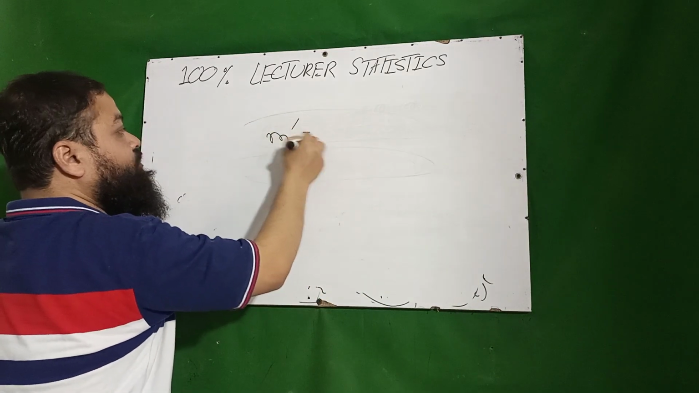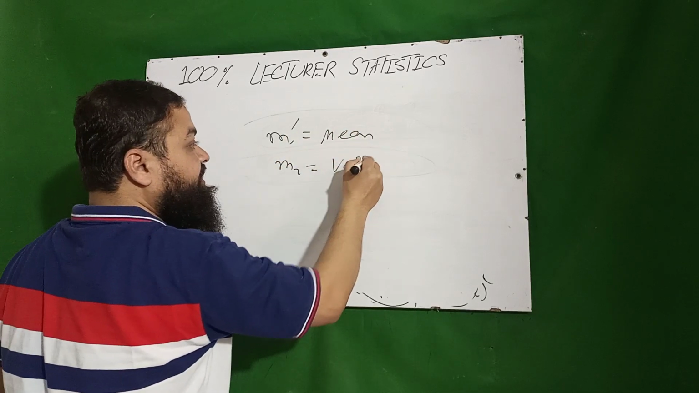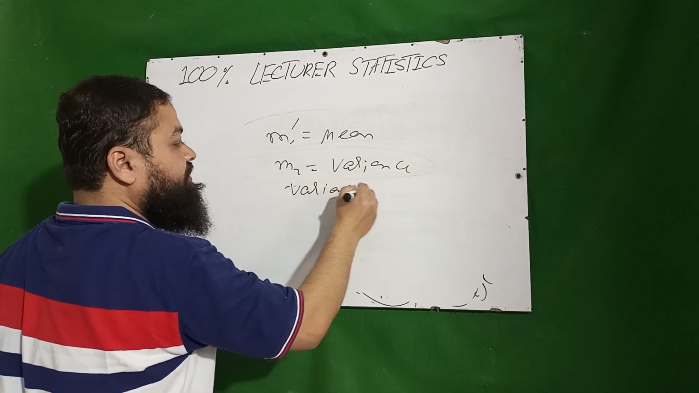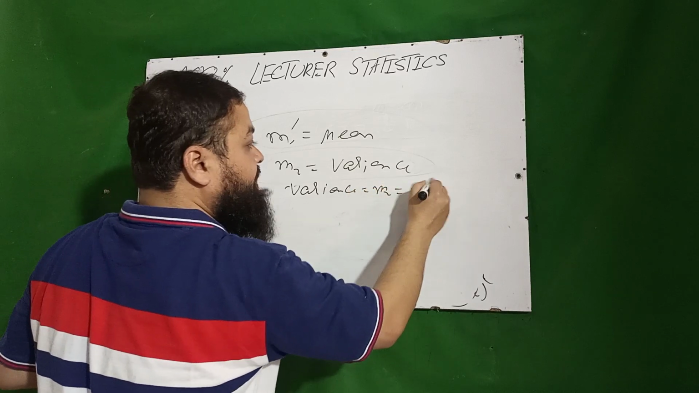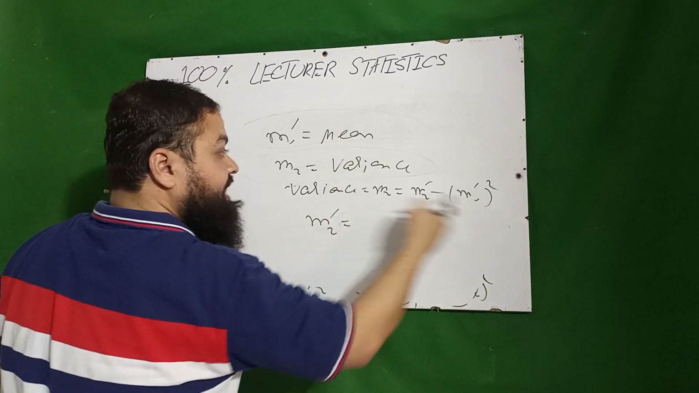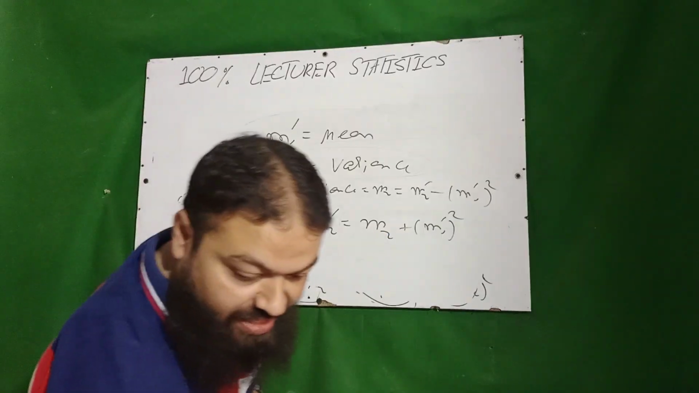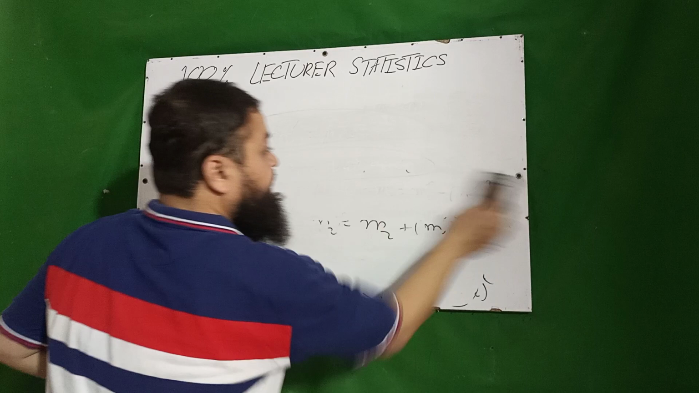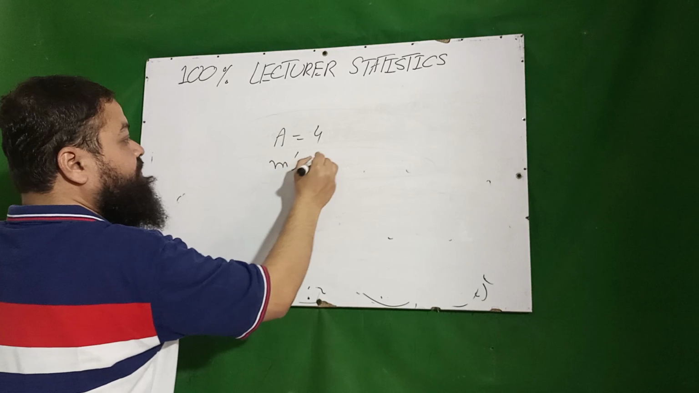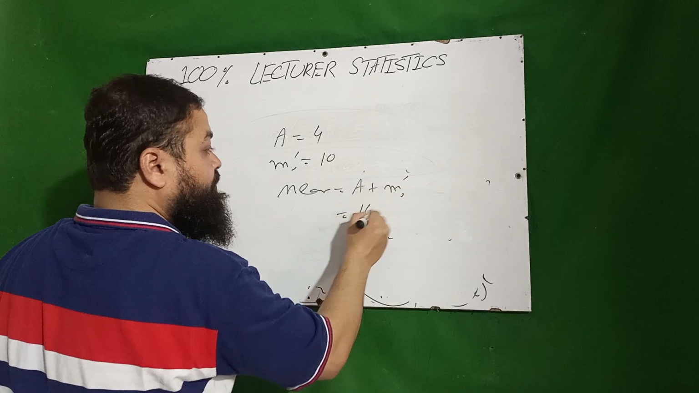m1 prime, first moment about origin, is equal to the mean. m2, second moment about mean, is equal to variance. We know variance is equal to m2, which is equal to m2 prime minus m1 prime whole square. If I am to calculate m2 prime in the exam, that will be m2 plus m1 prime whole square. Then the next question is, if an arbitrary origin is given in the exam, for example a is equal to 4 and m1 prime is given as 10, then mean will be equal to a plus m1 prime, that will be 14 in the exam.